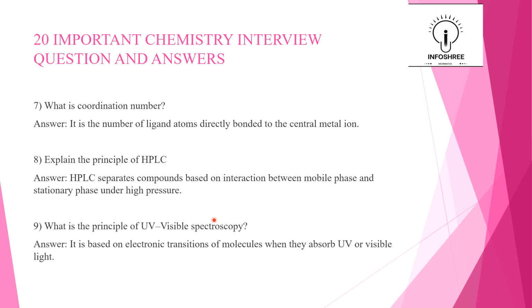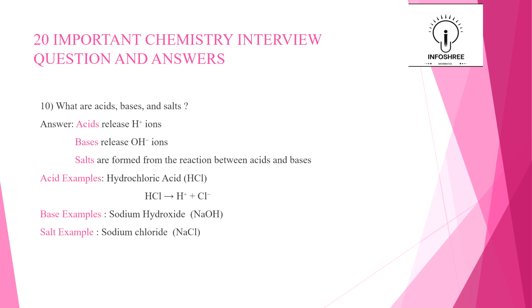So our ninth question is what is the principle of UV visible spectroscopy? The principle of UV visible spectroscopy is it is based on electronic transition of molecules when they absorb UV or visible light. Okay, so let's go to the 10th question.